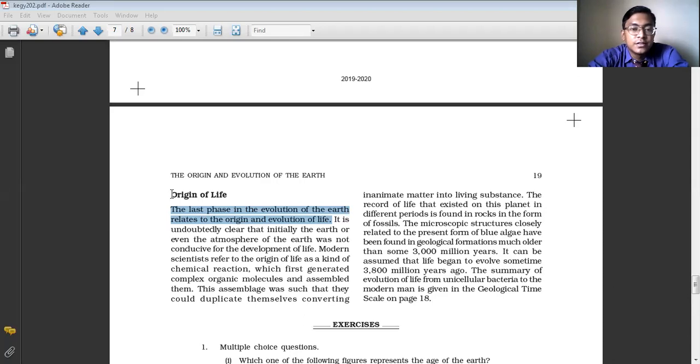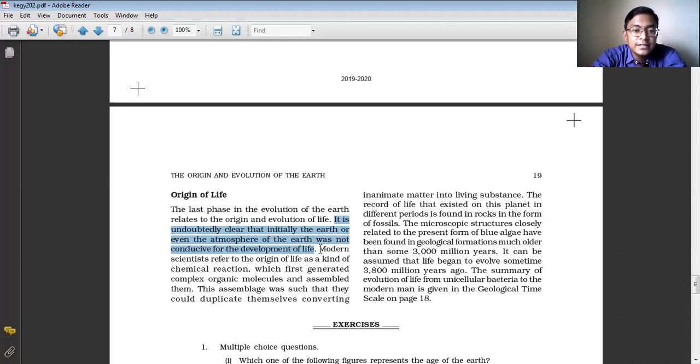So it is undoubtedly clear that initially the earth, or even the atmosphere of the earth, was not conducive for the development of life. After the formation of the earth, or after the evolution of the atmosphere, the conditions on the earth were not suitable for the development of life.